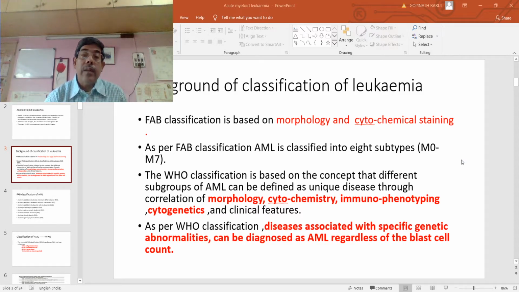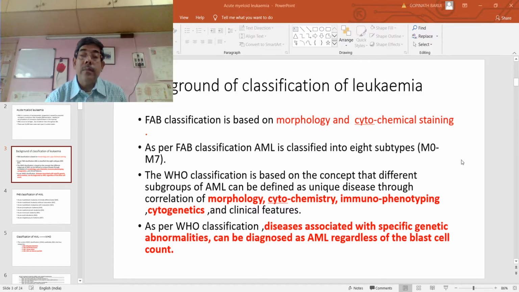Now, in this context, I would like to mention that as per WHO classification, disease associated with specific genetic abnormalities can be diagnosed as acute myeloid leukemia regardless of the blast cell count in the peripheral blood or bone marrow.